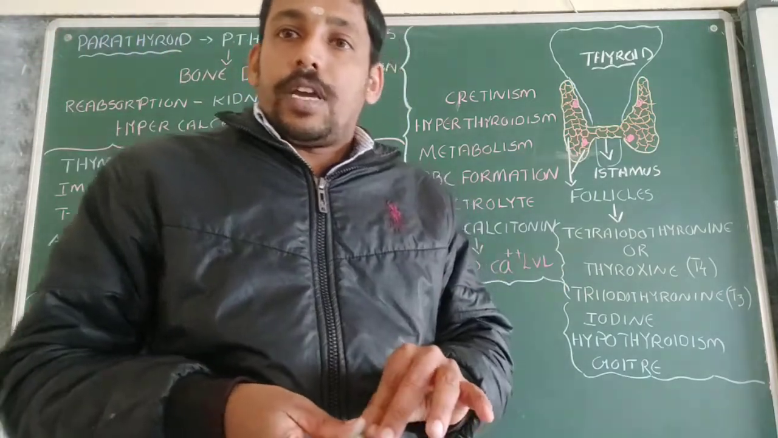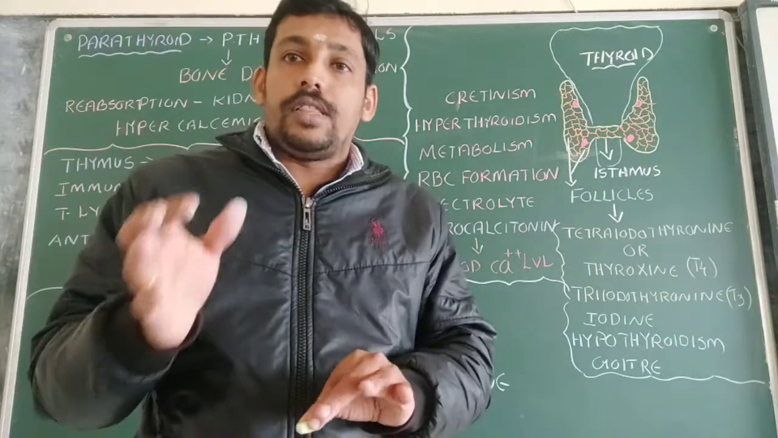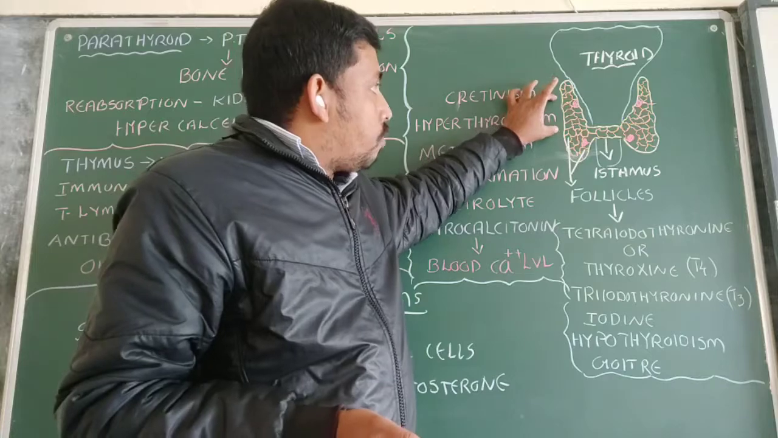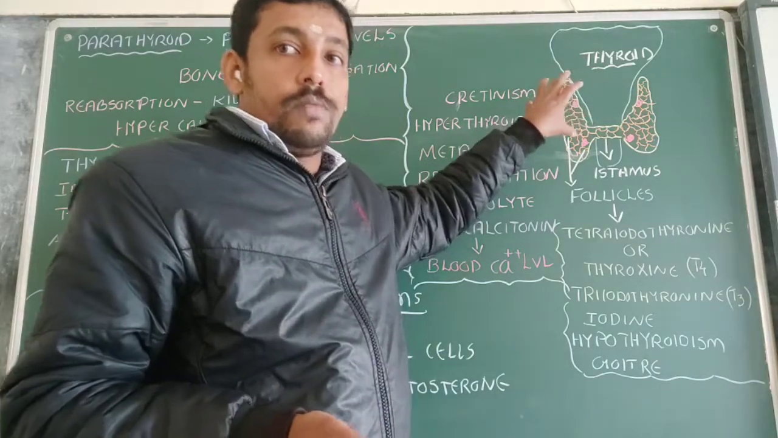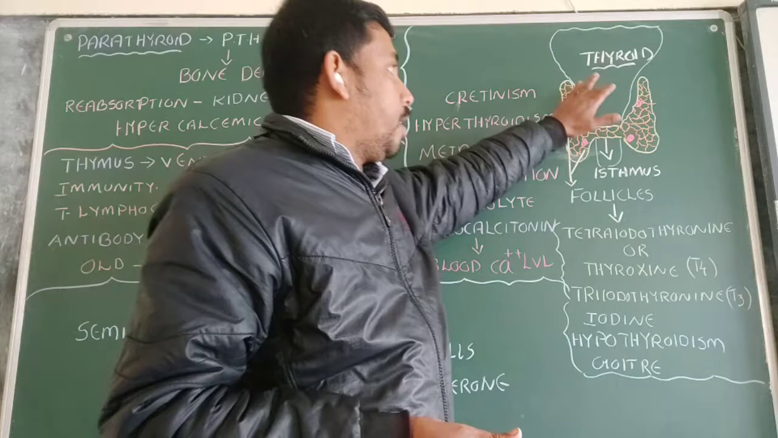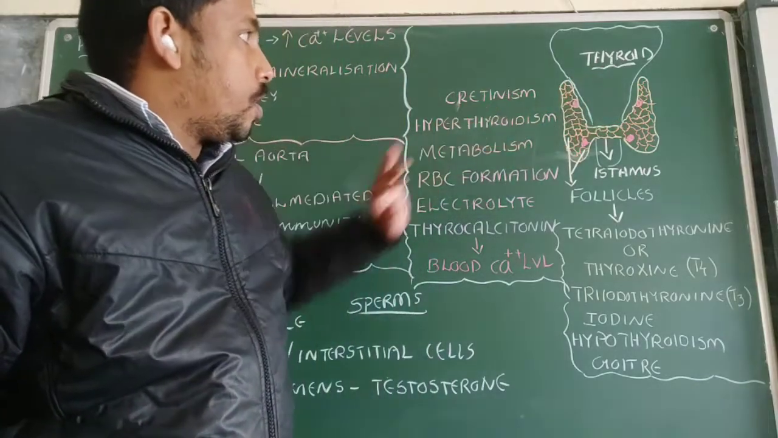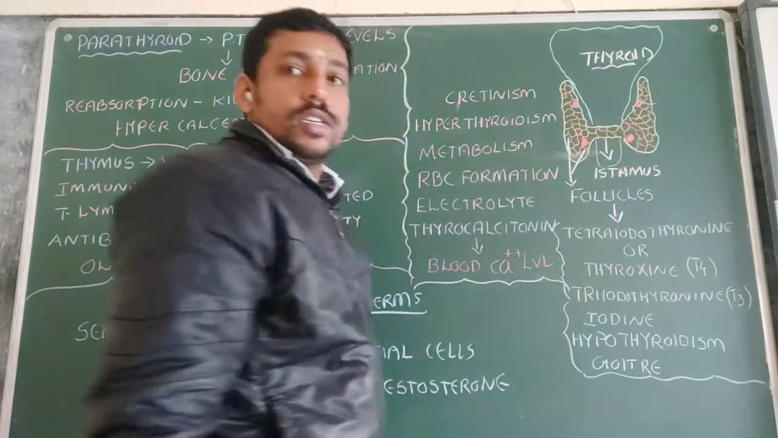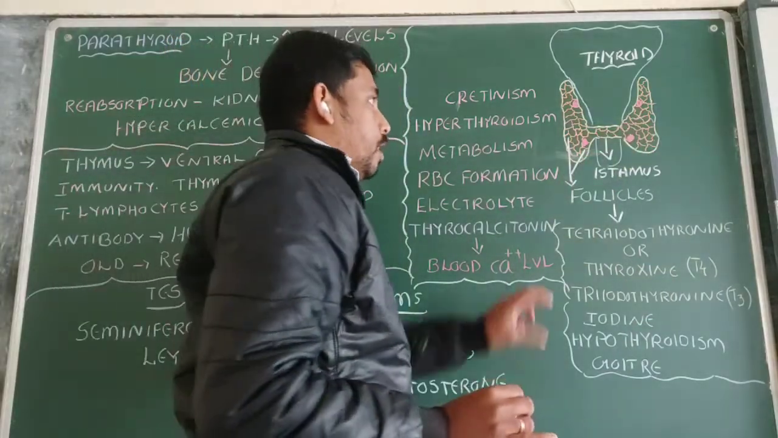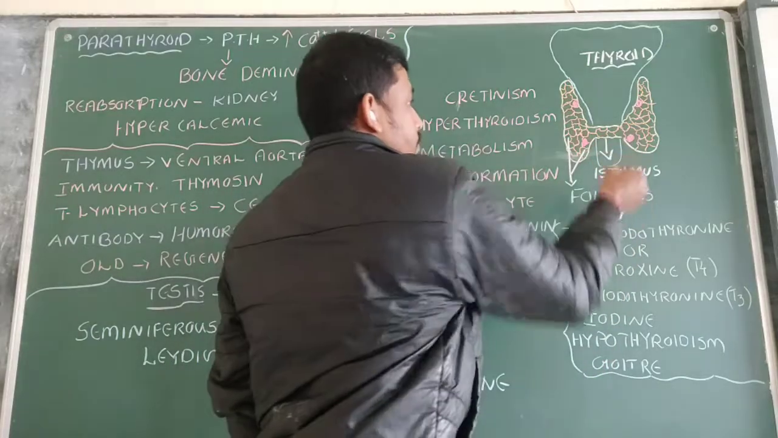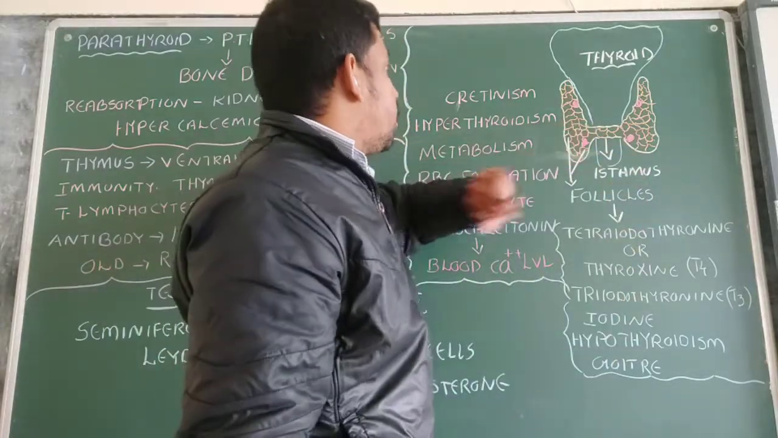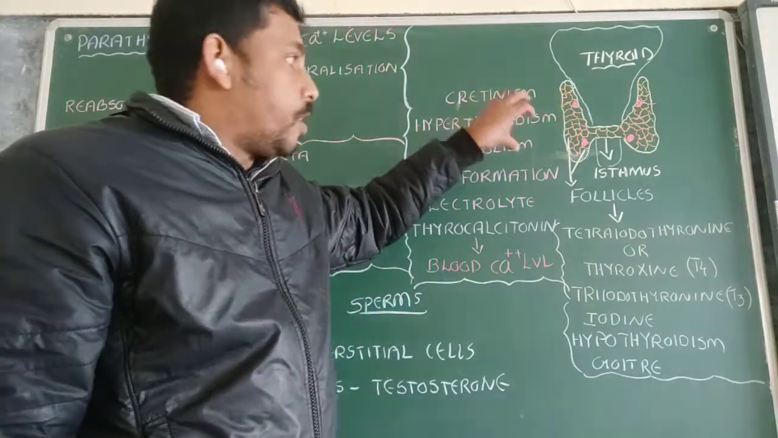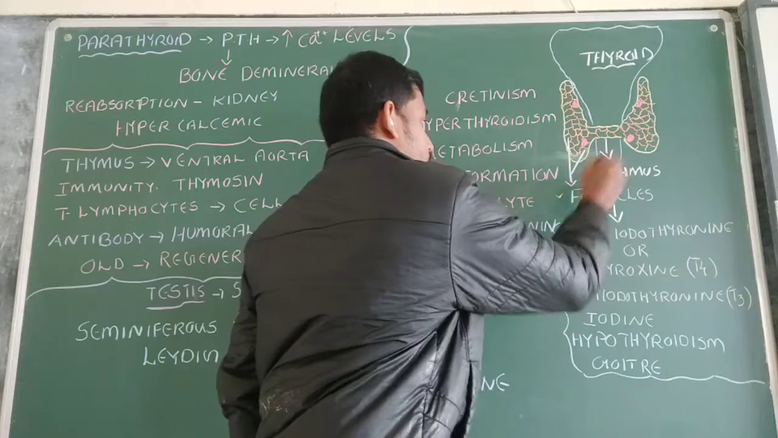So first we can talk about the thyroid gland. It is located in the neck region. Just around the trachea, the windpipe, we can see a pair of thyroid glands. It has this type of structure, and both of these glands, this pair, are joined by a space known as the isthmus. The thyroid gland contains so many follicles inside it.